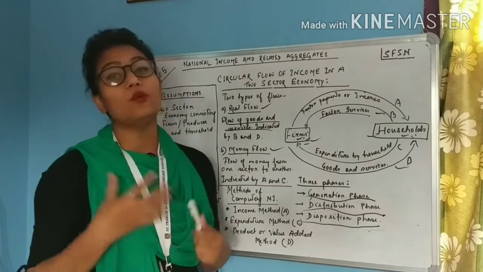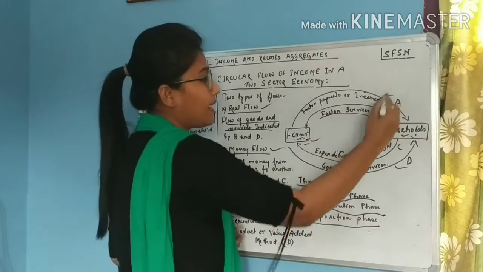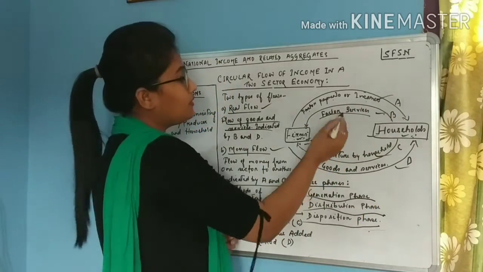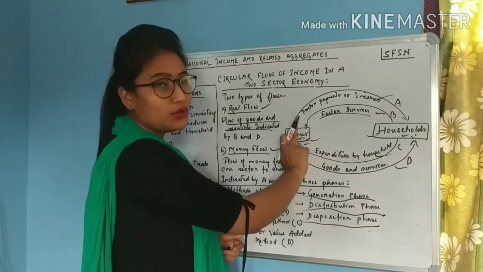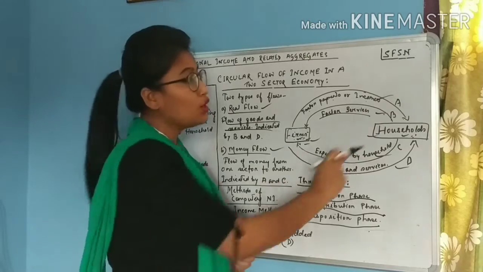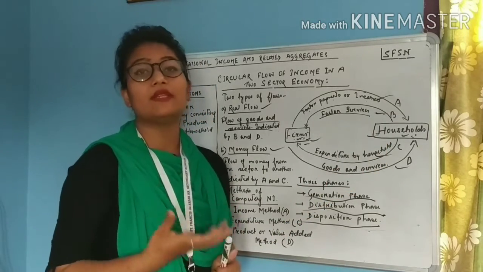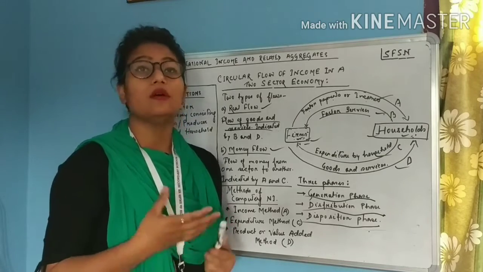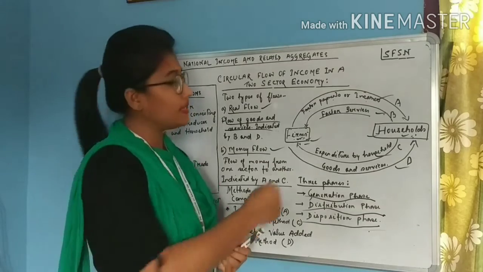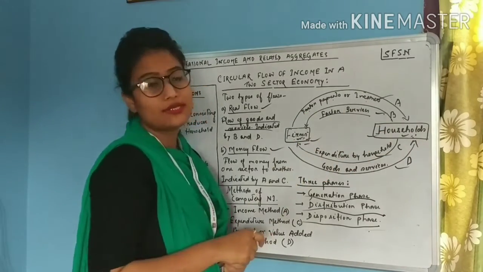Money flow. Money flow means the flow which takes place in terms of money. So A and C indicate money flow. You can see the firms or the producer sector has given factor income or factor payment to the household sector for rendering their services. They have been given their income, they have been given their wages. So this is the flow of money that has taken place from the producer sector to the household sector.